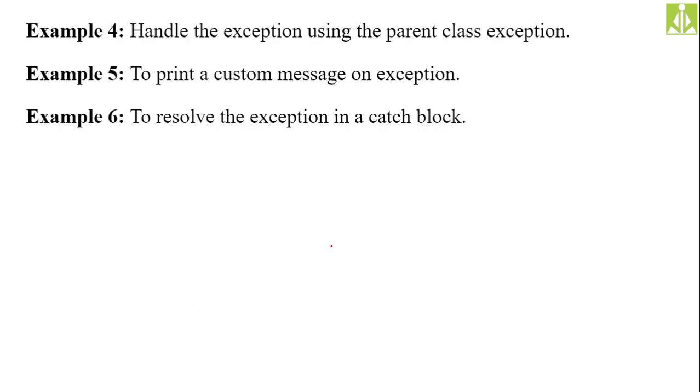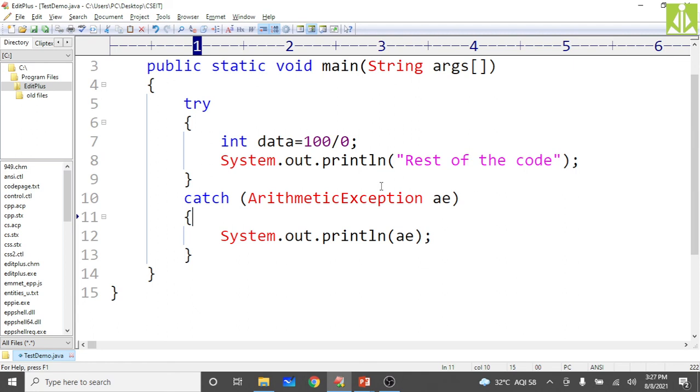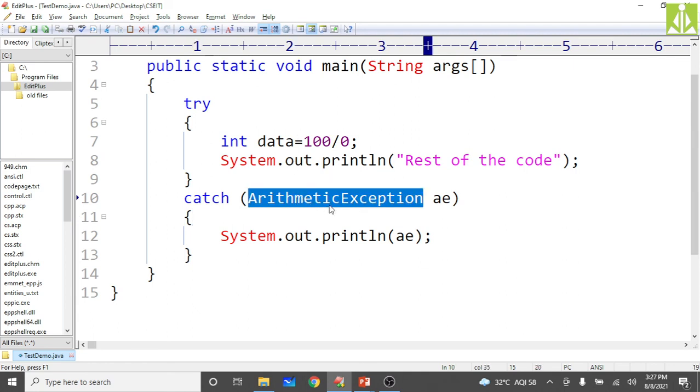Handling the exception using the parent class. So let us assume I don't know what type of exception is occurring over here. I forgot the name of this exception, or I forgot the predefined class name, that is the arithmetic exception class name. Let us assume I forgot. So then what I have to do, because I don't know the specific class name, you can put the exception class over here, the parent class.